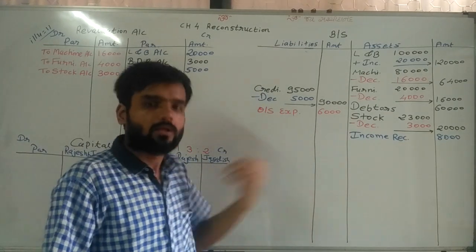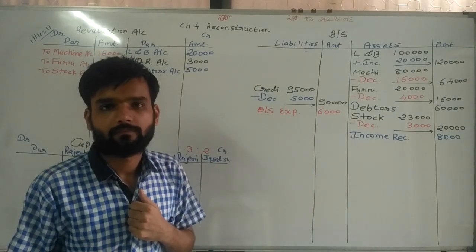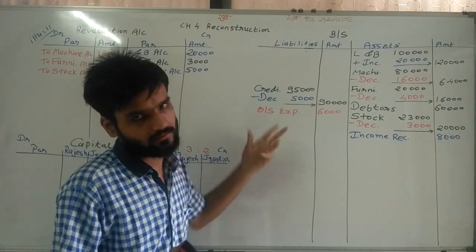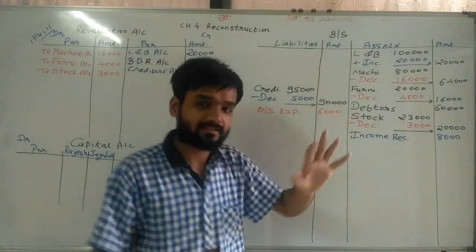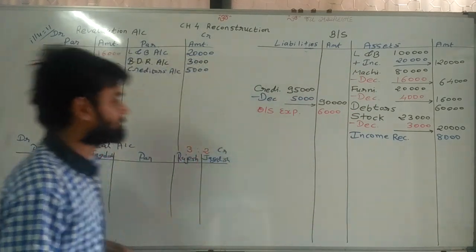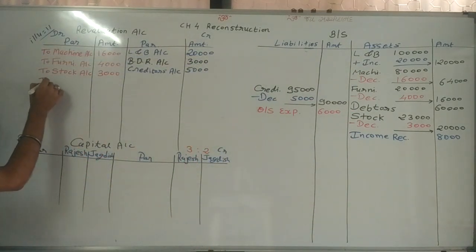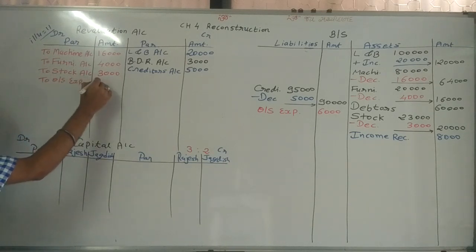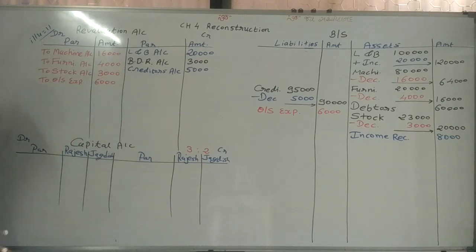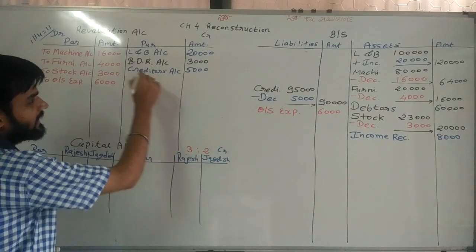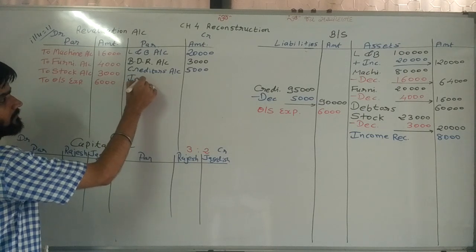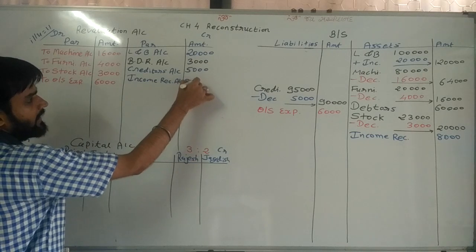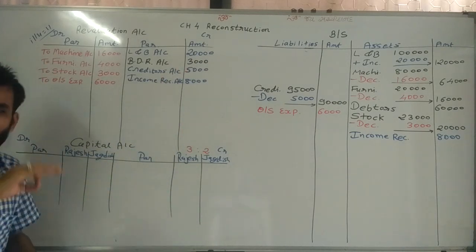Here income receivable means my income asset. So now happy or sad? Liability increase, sad. Asset increase, happy. So here we are writing to outstanding expense account 6,000 rupees. And same way, sir, asset increase, income receivable account 8,000 rupees. Simplest one.